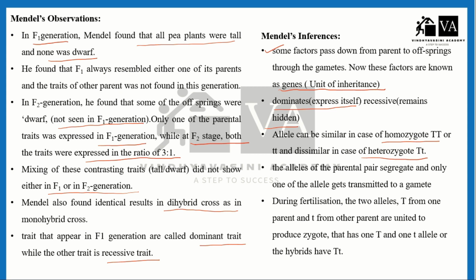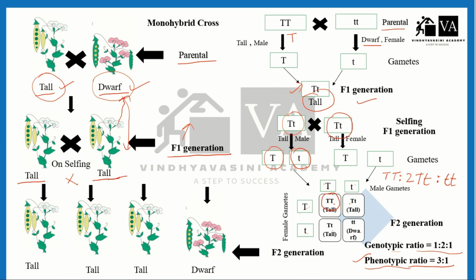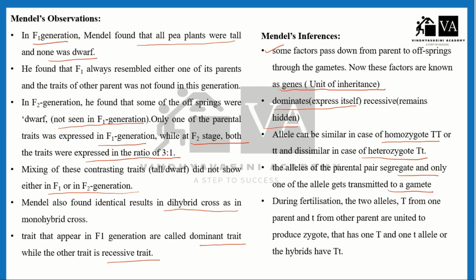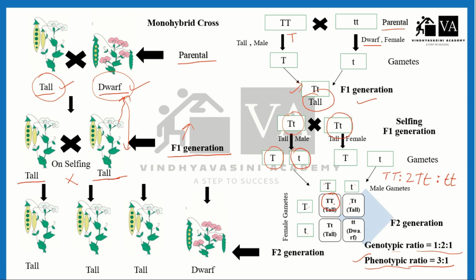The alleles of the parent pair segregate and only one of the alleles gets transmitted to a gamete, as we have seen in our previous slide, right? During fertilization, the two alleles, capital T from one parent and small t from the other parent, are united to produce a zygote. The hybrid has capital T and small t, right?